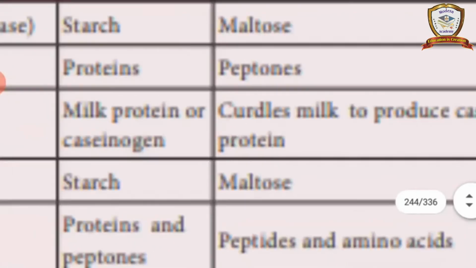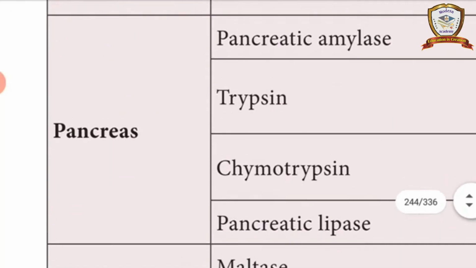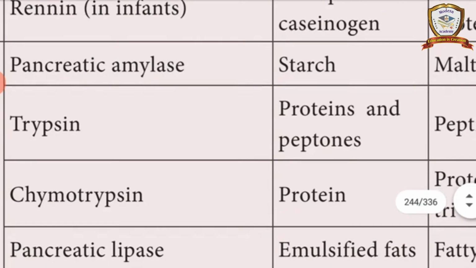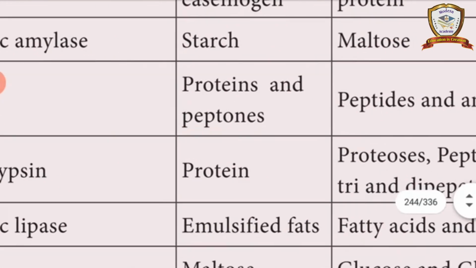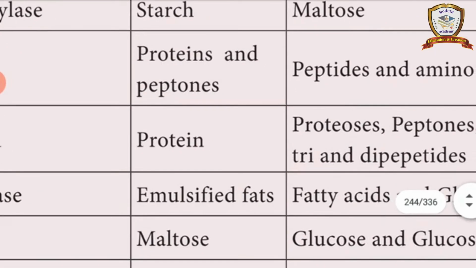Okay, so the next gland is the pancreas. The pancreas secretes 4 types of enzymes: pancreatic amylase, trypsin, chymotrypsin and pancreatic lipase. These enzymes are used to digest starch, proteins, peptones and emulsified fats.